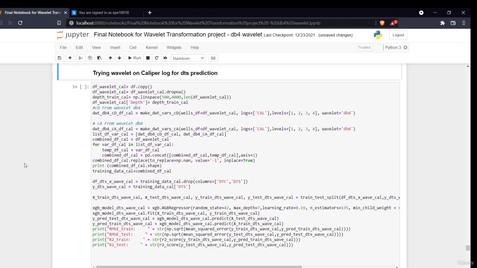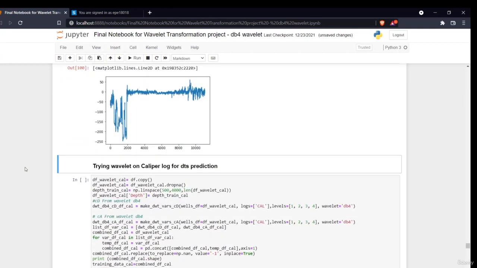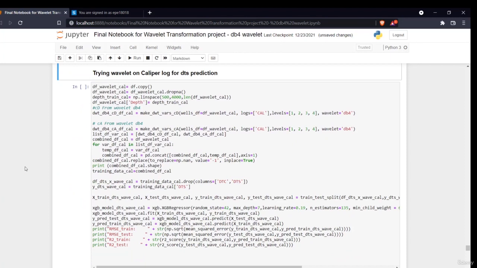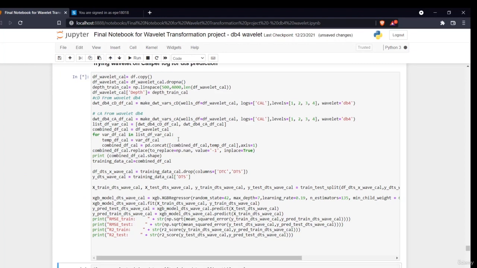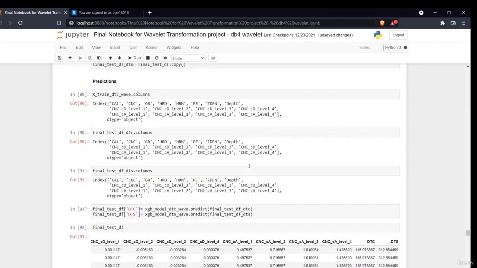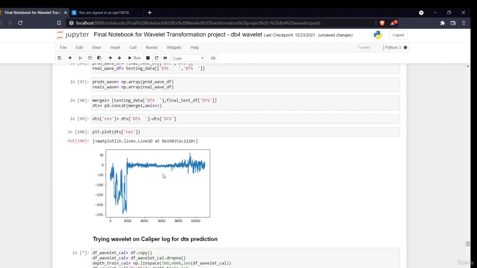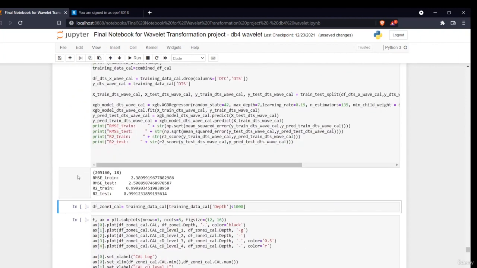Okay, so the next thing I did is this was done for my DTC. Now in the previous section we saw that in both the DTC and DTS prediction, we have different features which have the highest feature importance. So now for the DTS prediction, we had a caliper log. So in this, we'll be doing the transformation on the caliper log. Previously, we did the transformation on the CNC log. This is because of the log in the feature importance graph which we saw.